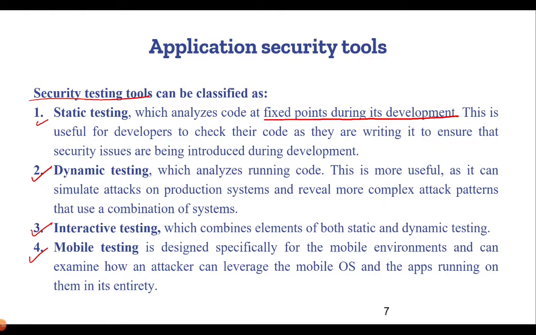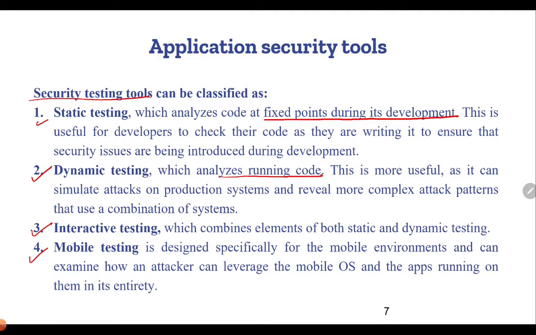For example, for simple codes like Java codes, we have a part which is known as exception handling. So we have to carefully incorporate exception handling into any type of Java program in order to take care of various vulnerabilities. Dynamic testing is the next one, which analyzes running code.